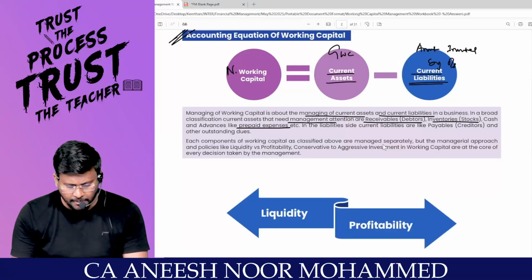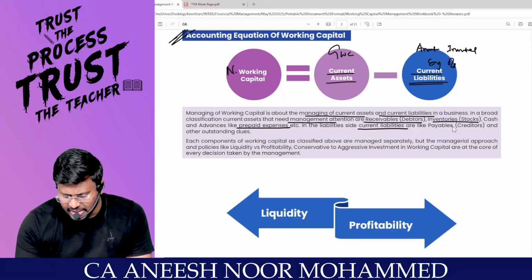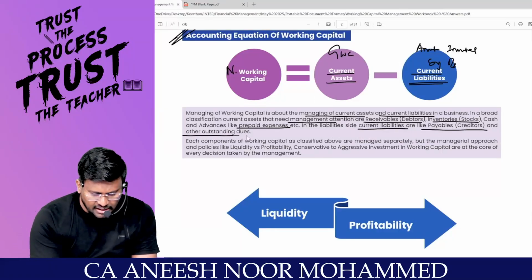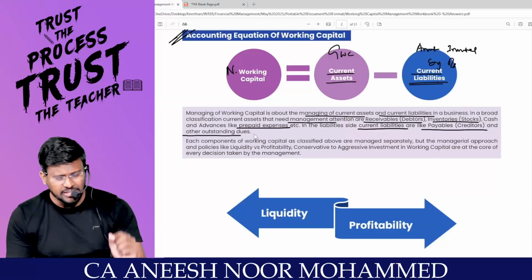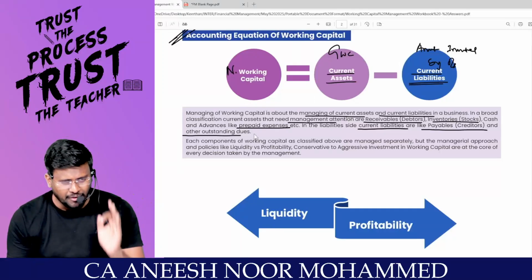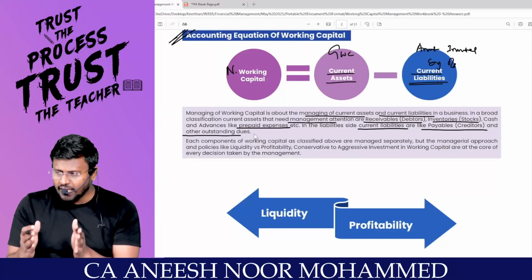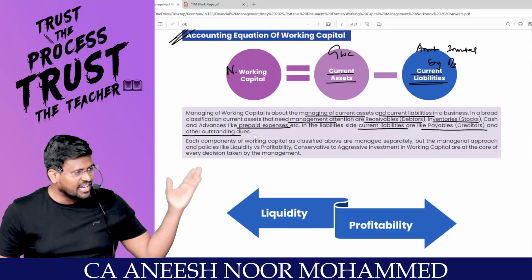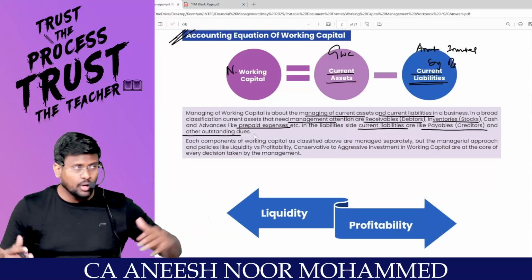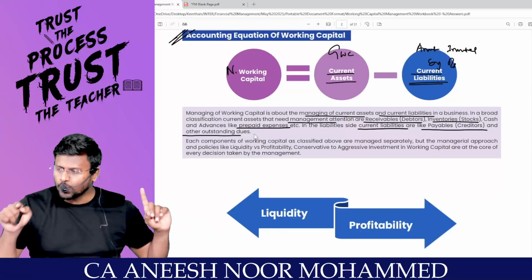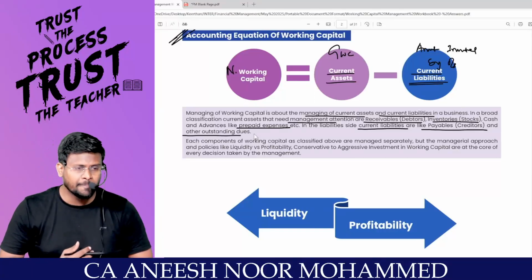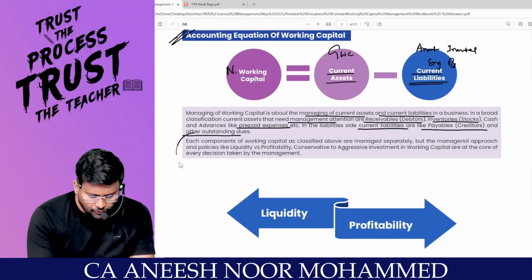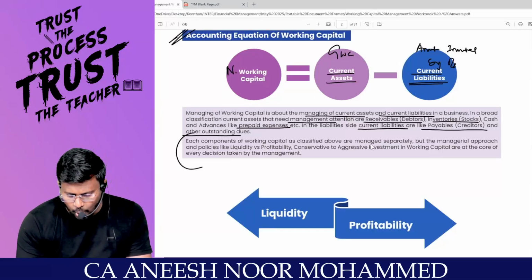Are you really with me? On the liability side, current liabilities are like payables, creditors and other outstanding dues. If the creditor is saying that when I supply the raw material today itself I have to get the money, meaning I need money in advance, whereas my debtor is paying very late, he will be paying late only, but to this creditor I have to pay now itself. So my entire business will go wrong. So each component of working capital as classified above is managed separately.